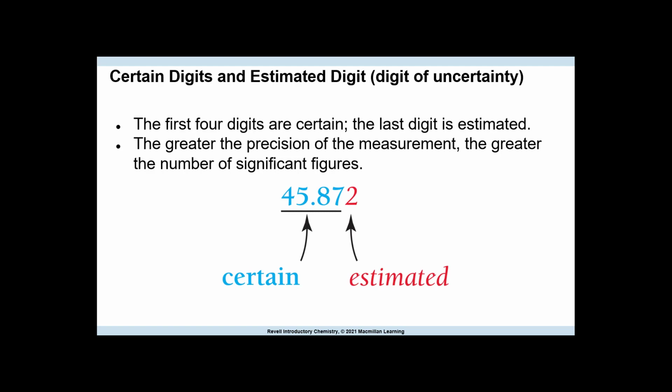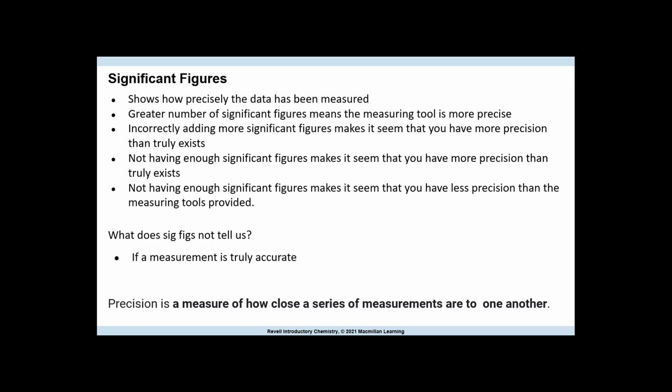So chemistry, that's why we have all these rules to make sure that when somebody publishes a peer-reviewed paper, their experiments can be done again over and over, and we can come up with the same information. Okay, so significant figures shows how precisely the data has been measured. A greater number of significant figures means the measuring tool is more precise.